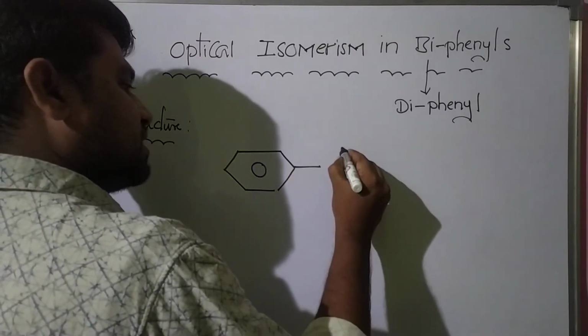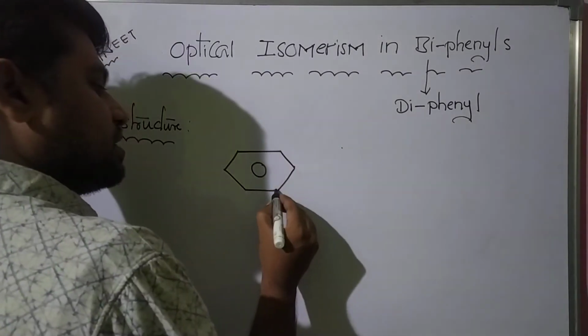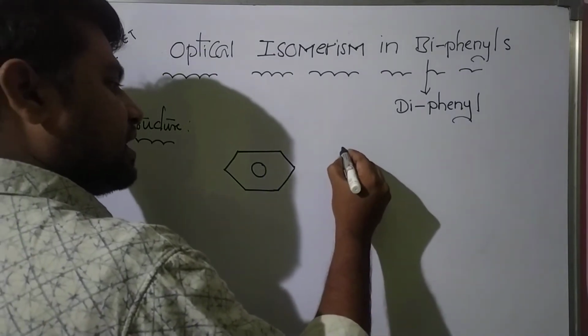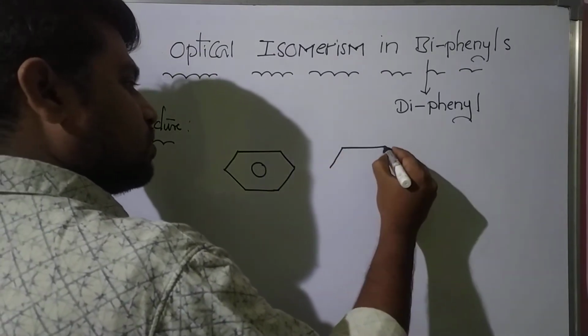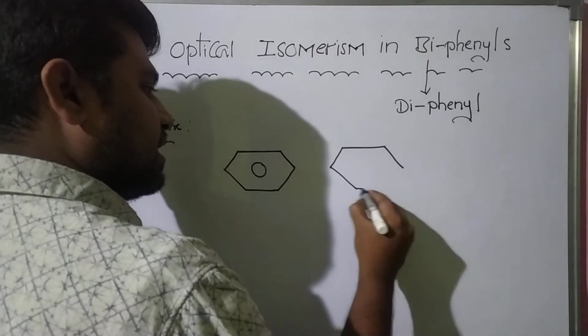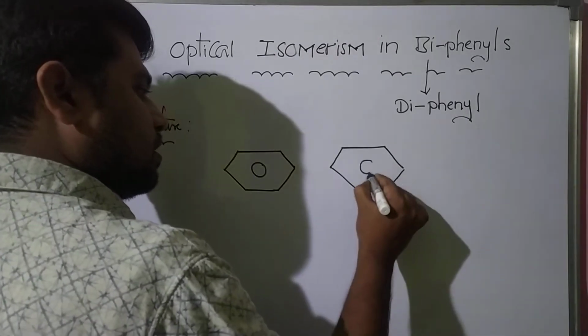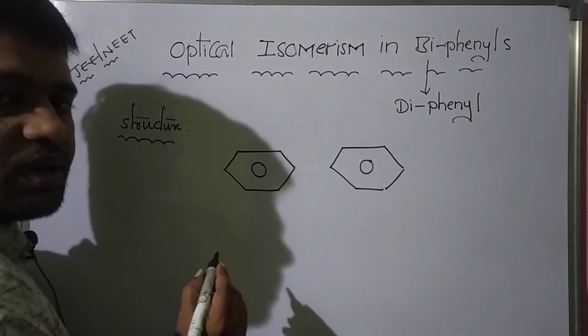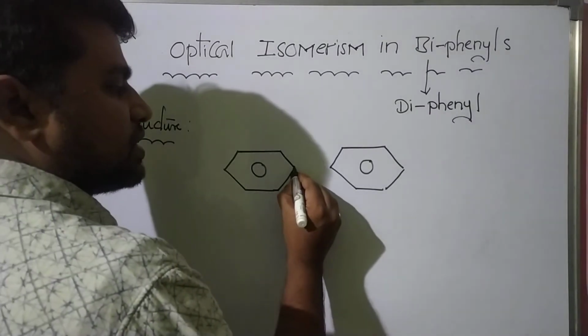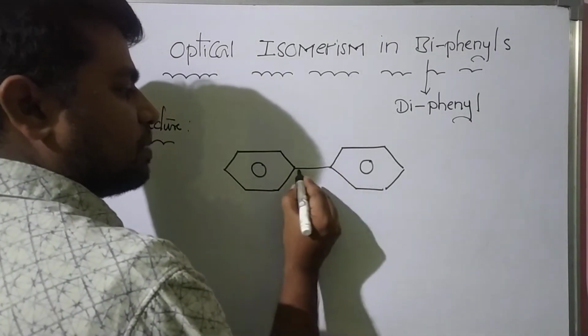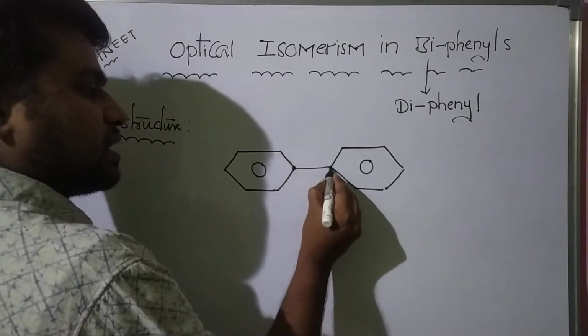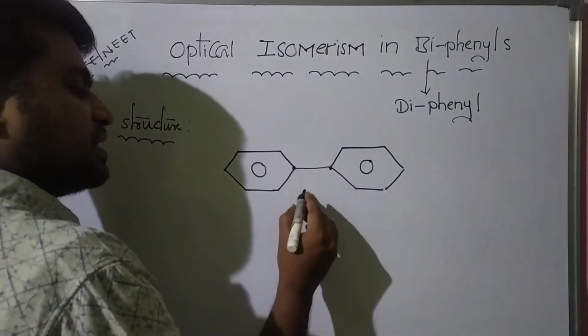Phenyl rings means benzene rings. This is the first phenyl ring, and this is the second benzene ring. These two benzene rings are connected to each other by a carbon-carbon single bond. This is one carbon, this is one carbon. So this compound is called biphenyl.